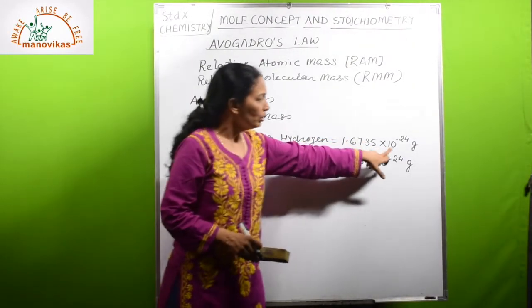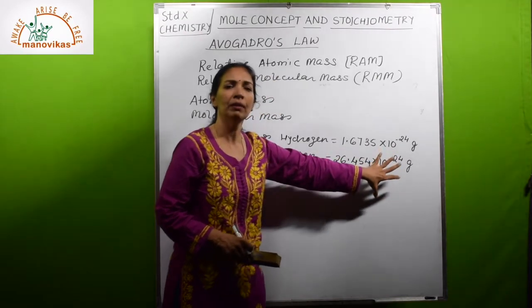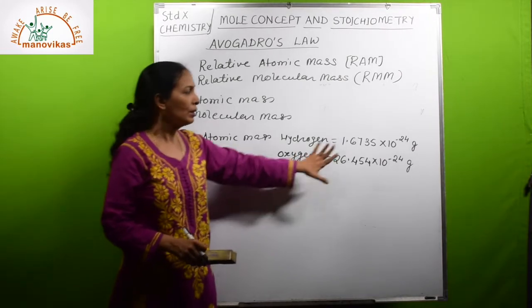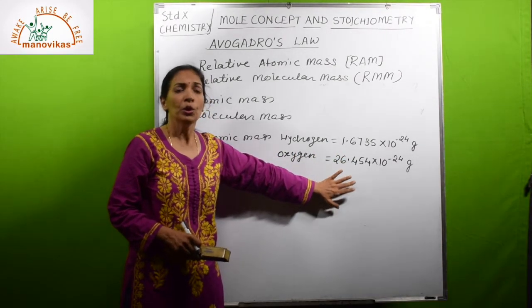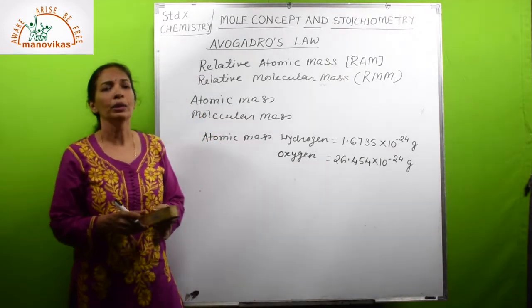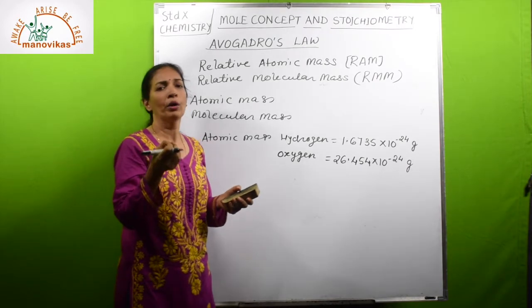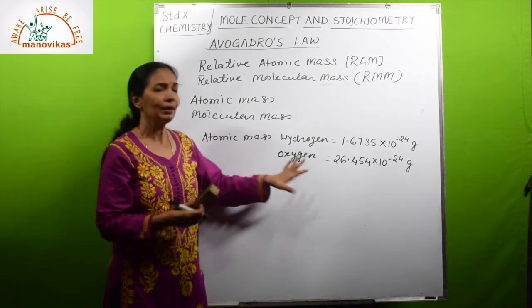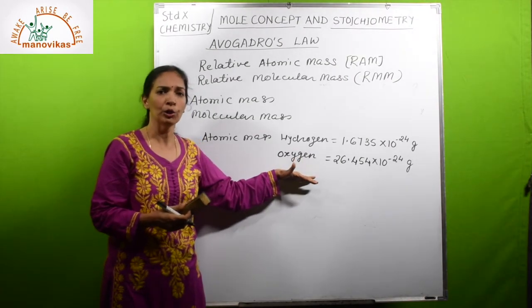If you look at these exponents, minus 24, these are very, very small numbers and very inconvenient to express atomic mass or molecular mass in this form. So research was started to get some lightest atom or unit mass atom with which we can compare mass of other atoms or molecules.